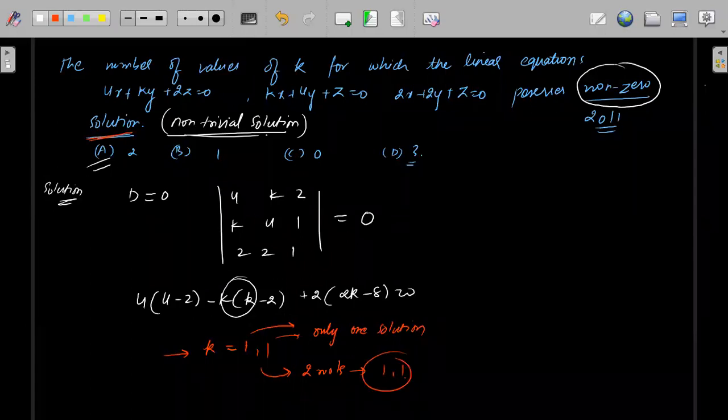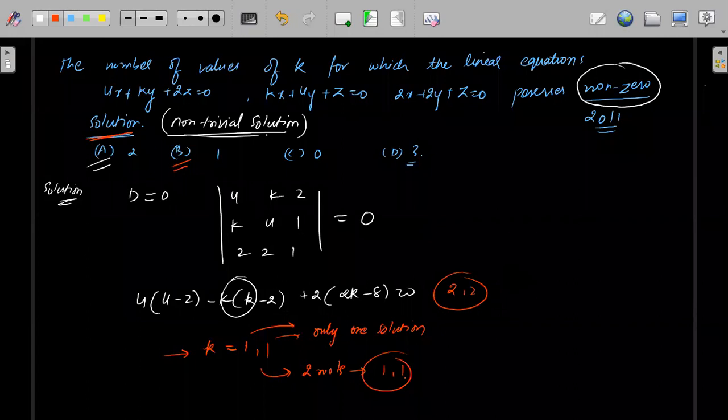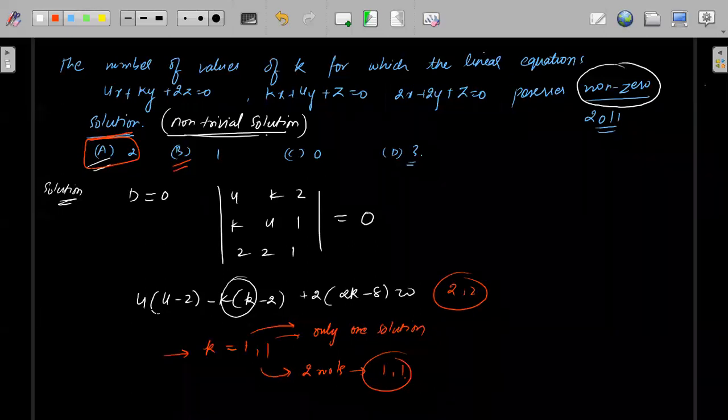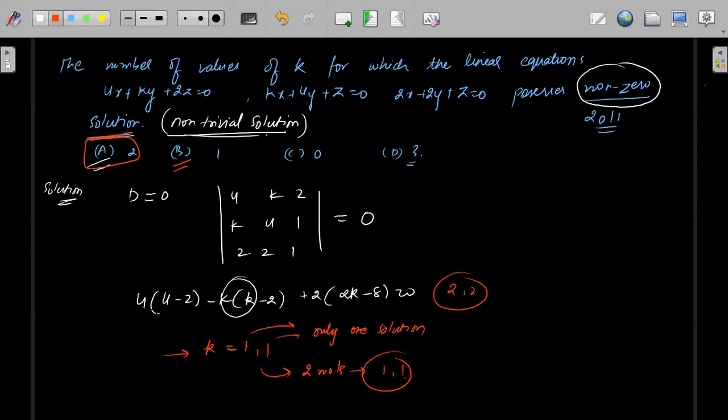If they have asked solution, and you have got 2 comma 2 as the solution, then only 2 would be the answer. But here I think you are getting 2 comma 4, somebody has written 2 comma 4, so you will have two solutions. Understood? Fine, just copy this one also. Yes, I hope everybody understood this part.